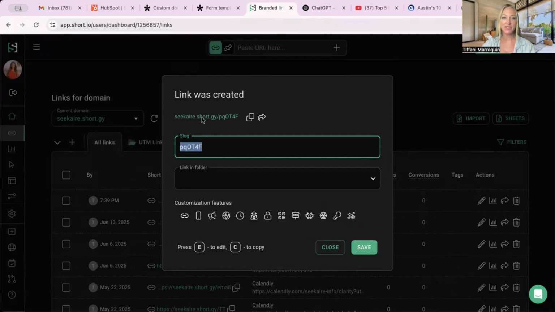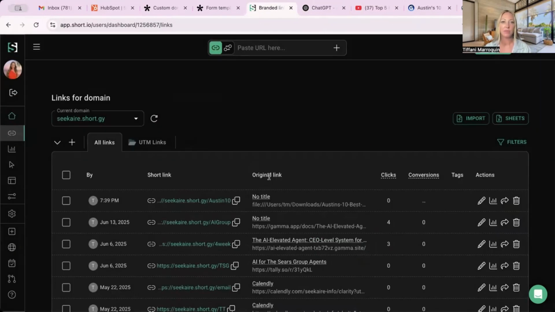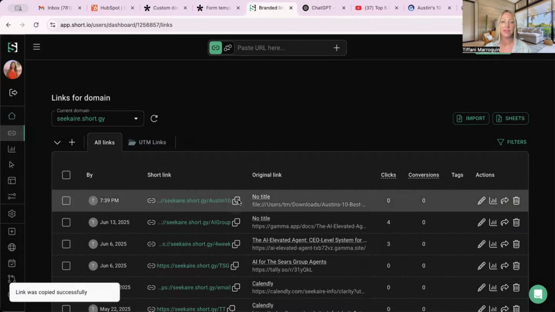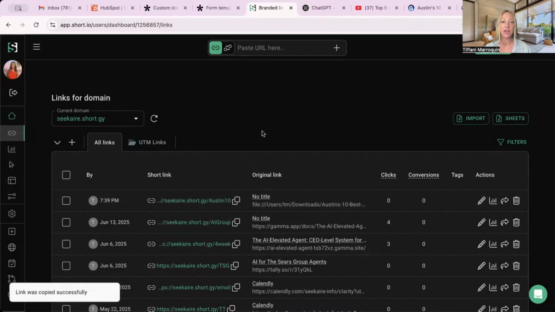I do have the free version, so it does have this .short.gy. You can pay for the upgraded version for about $8 a month. And we want to name this, let's see, we'll call it Austin 10. You can name it whatever you want. And then save that, and boom, now you have a link that you can use and share on your socials.